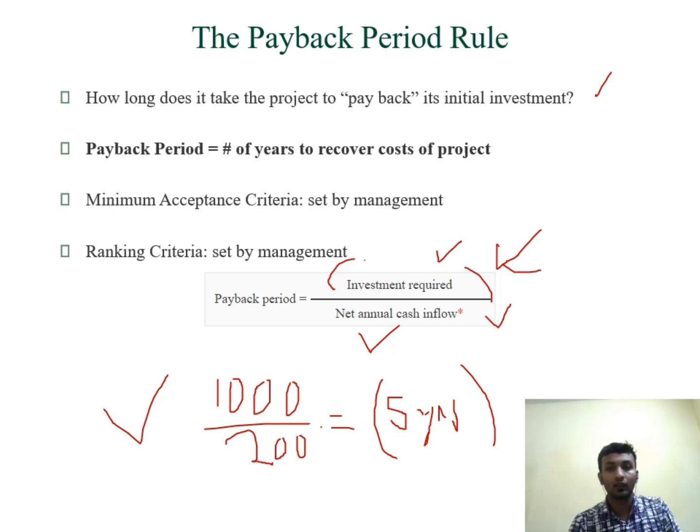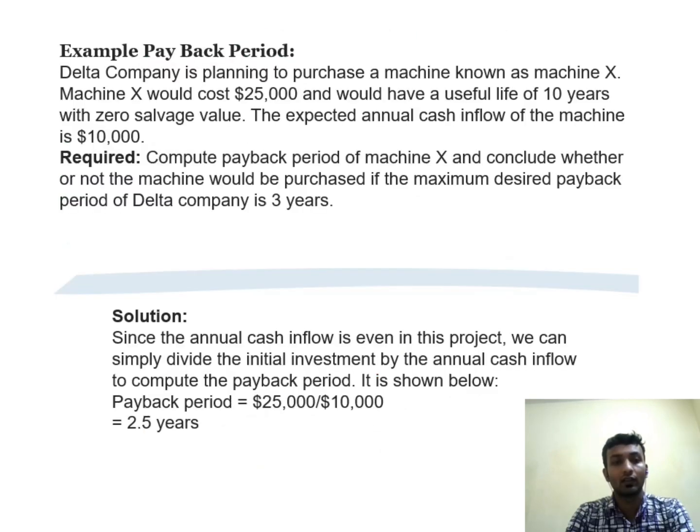Okay, moving on, say this example of payback period. Delta Company is planning to purchase a machine known as Machine X. The machine would cost $25,000 and would have a useful life of 10 years with zero salvage value. The expected annual cash inflow of the machine is $10,000. Compute the payback period of the machine and conclude whether or not the machine should be purchased.